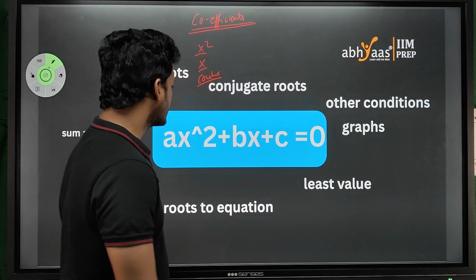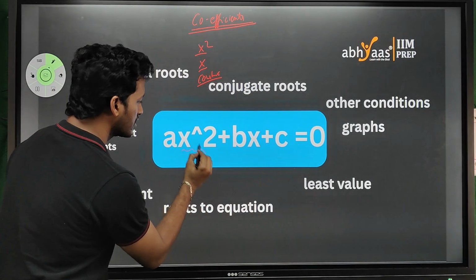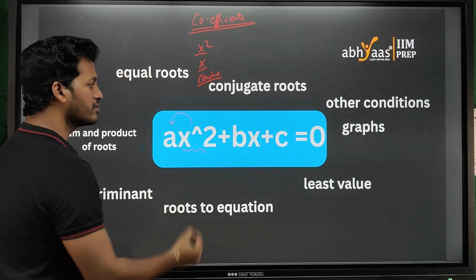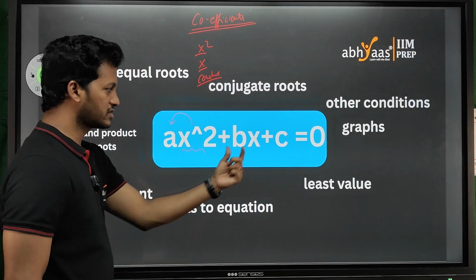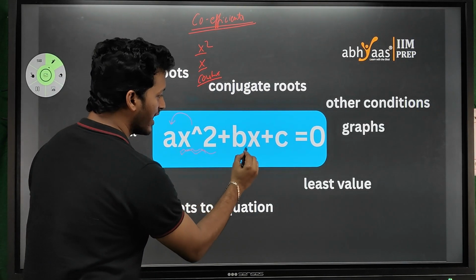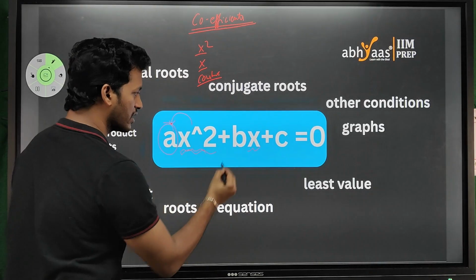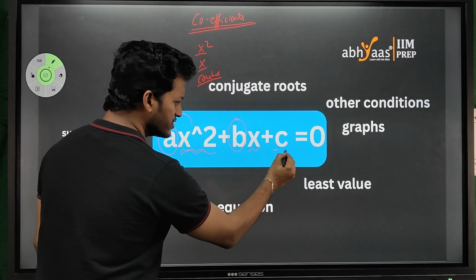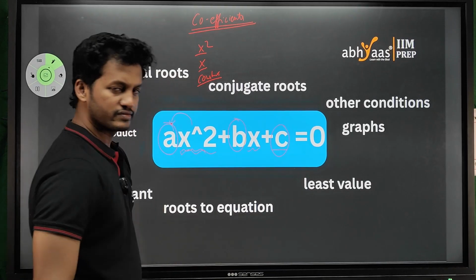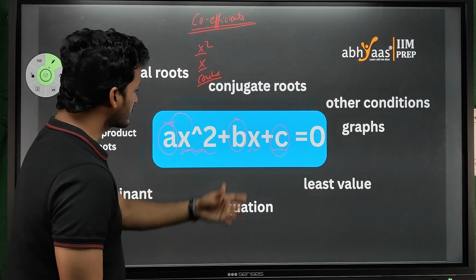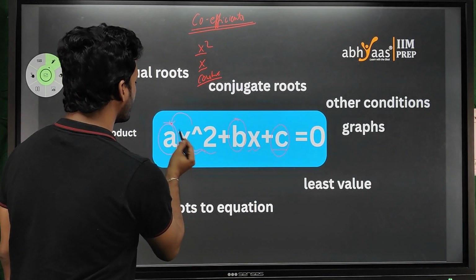So what are the coefficients? They are the adjacent numbers of the variables. Here x square is a variable and here x is the variable. Their adjacent numbers are a, b. Constant term will always be constant, right? So these terms will be called coefficients.